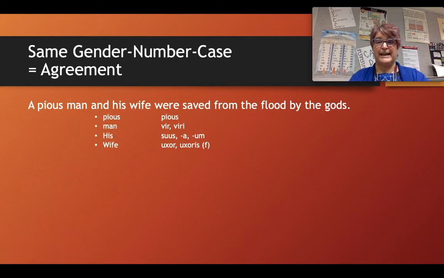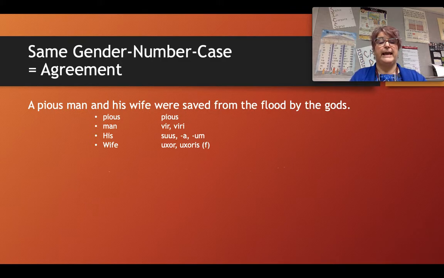This is our final example, and then we're going to see if you can do some without my guidance. A pious man and his wife were saved from the flood by the gods. So obviously, our noun and adjective pairs are a pious man, and then we also have his wife. Do you know what part of the sentence they are functioning as? Hopefully you said subject, because that would be correct. And because a pious man and his wife are the subjects, they must be in the nominative case.